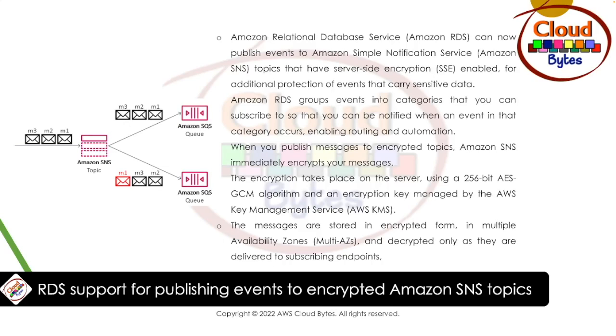When you publish a message to encrypted topics, Amazon SNS immediately encrypts your message. The encryption takes place on the server using the 256-bit AES-GCM algorithm, and the encryption key is managed by the AWS Key Management Service, or AWS KMS for short. The messages are stored in encrypted form in multiple availability zones and decrypted only as they are delivered to subscribing endpoints. Moving on to next news.